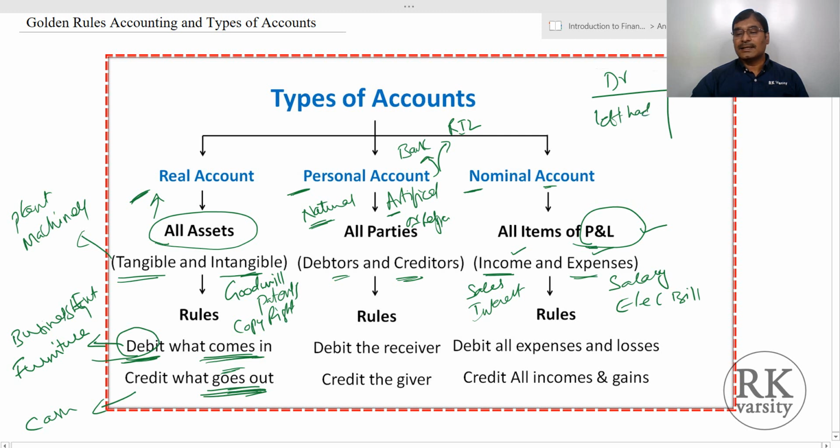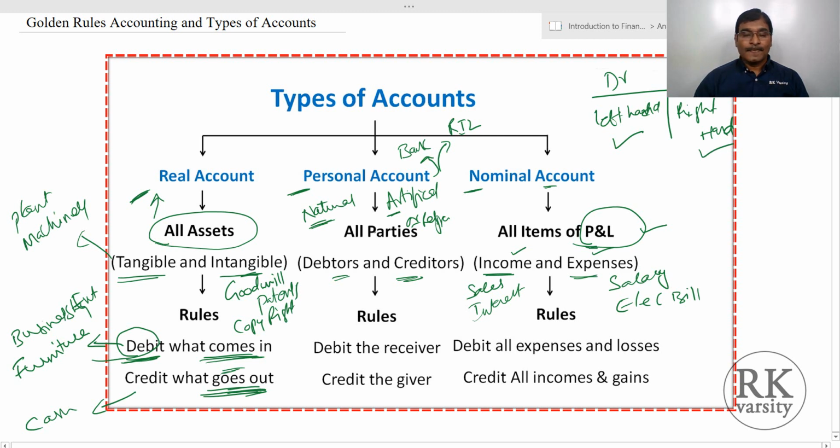and credit is on your right hand. This is a simple one. So if an asset is coming into the business, we record this on the left-hand side. If an asset goes out from the business, we record it on the right-hand side, that is the credit